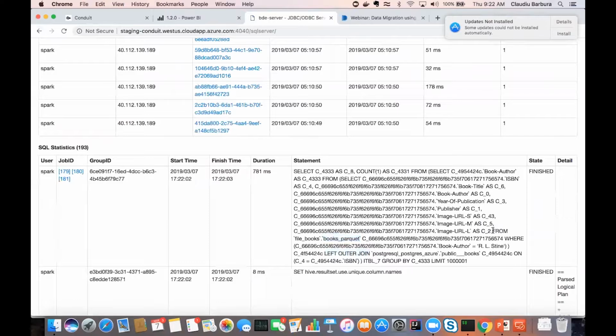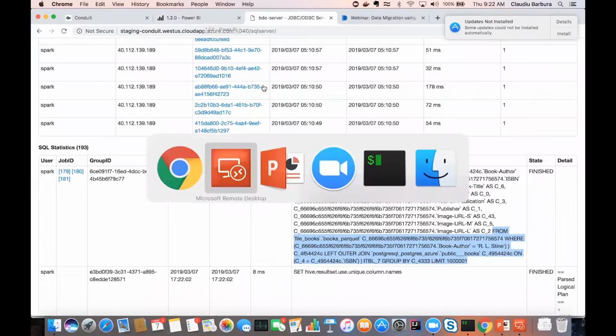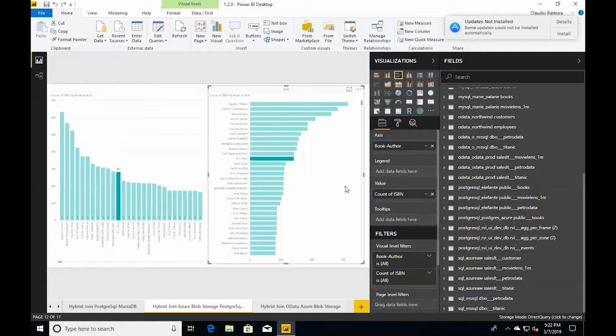So from here, this is the key part, right? So I was able to actually join these two data sets, completely different data sources, from my Power BI canvas. So that's the virtualization piece. Now, obviously, you don't have to join unless you need to, but the point to make here is that you can access these data sets through Conduit as if they were tables, right? And the migration can happen in the background.